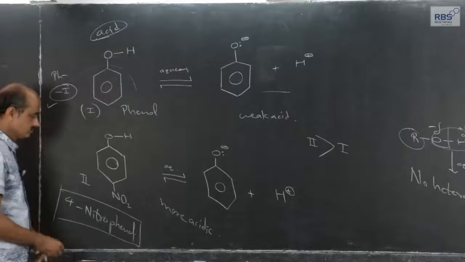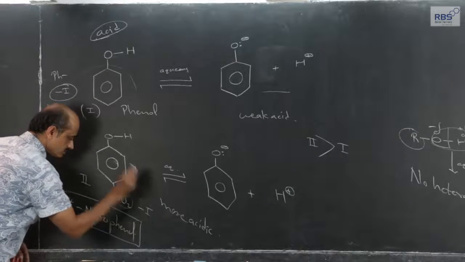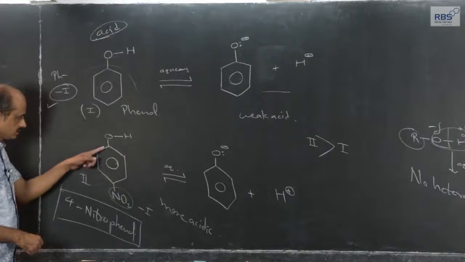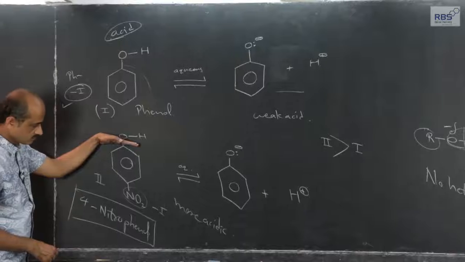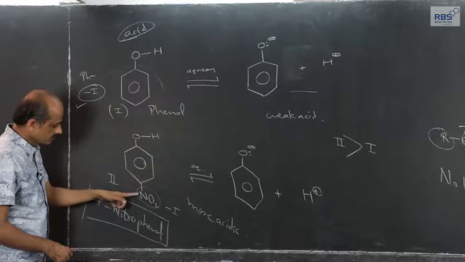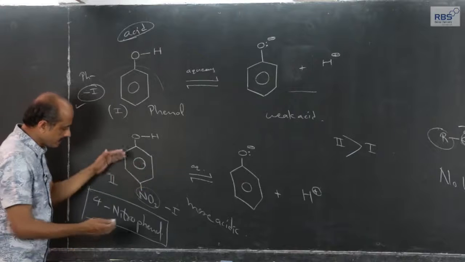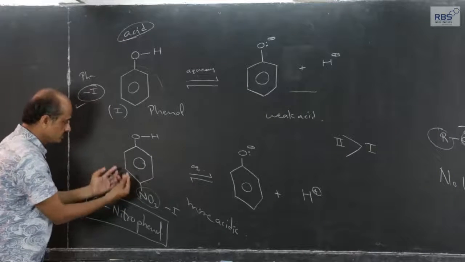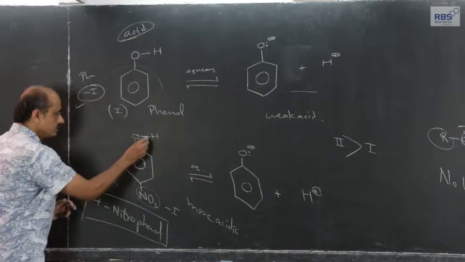The very simple reason: the nitro group has a minus I effect, negative inductive effect. So the electron withdrawing effect of the phenyl ring is further increased by the nitro group. The cumulative, collective effect of these two further increases the electron withdrawing tendency.